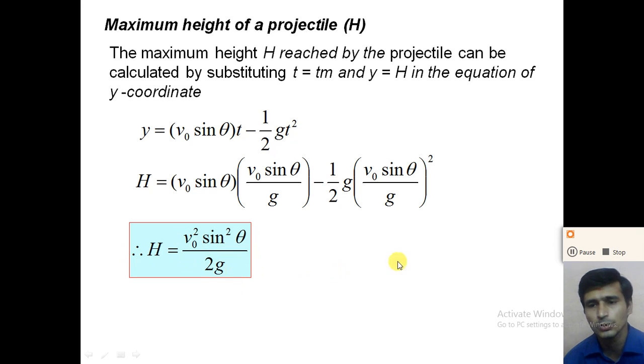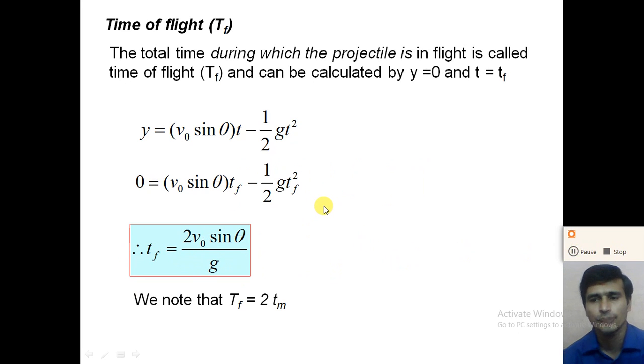So dear student, next is the time of flight. What is the time of flight? The total time during which the projectile is in flight is called the time of flight, right? And the time of flight can be calculated by the y coordinate, because at the end point of the projectile, the y coordinate of the projectile is 0, right?